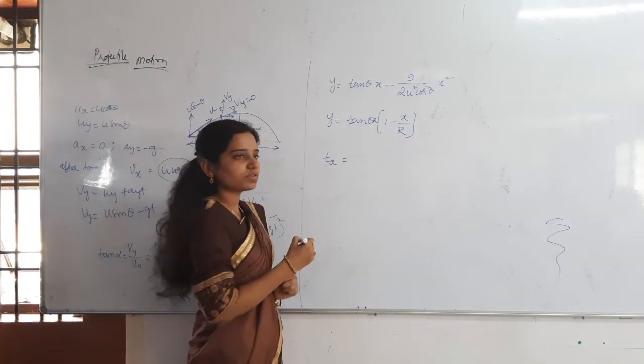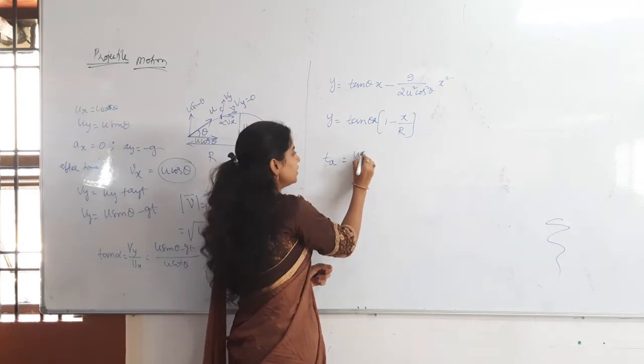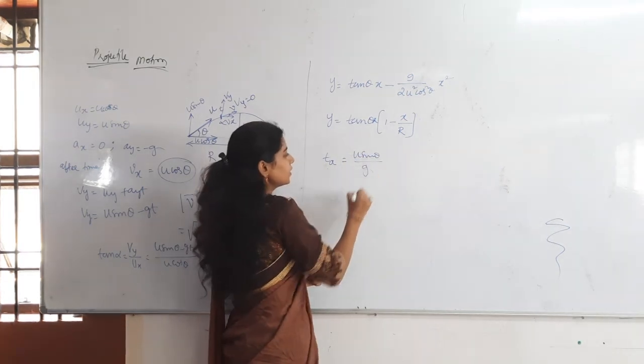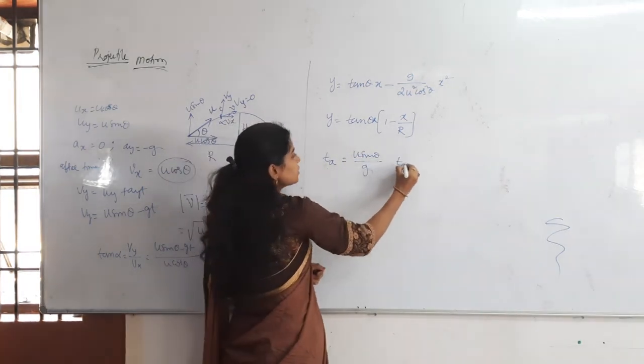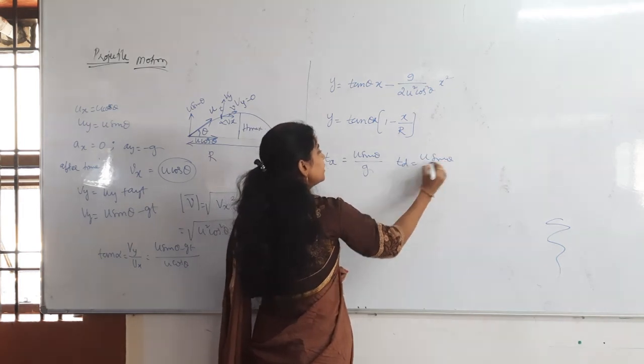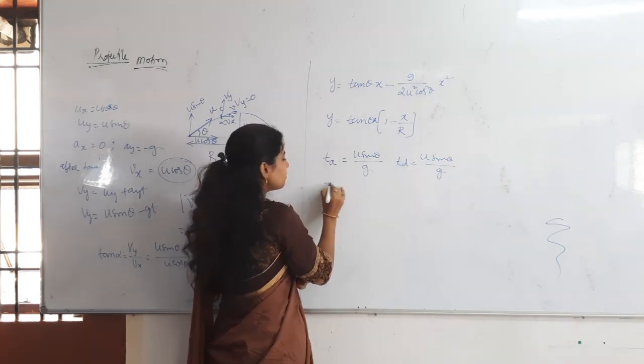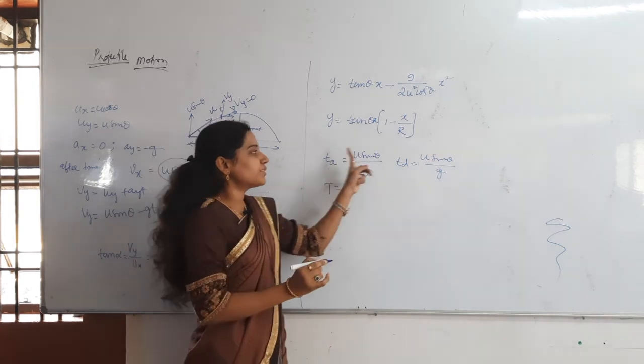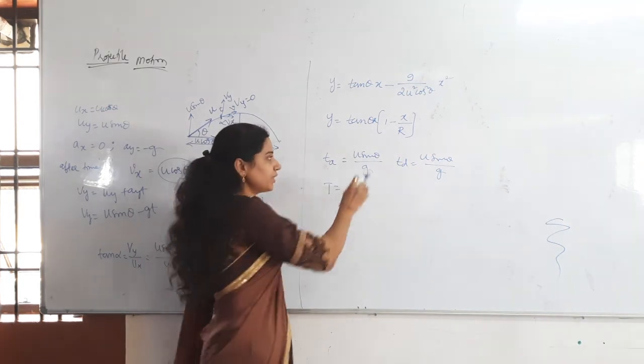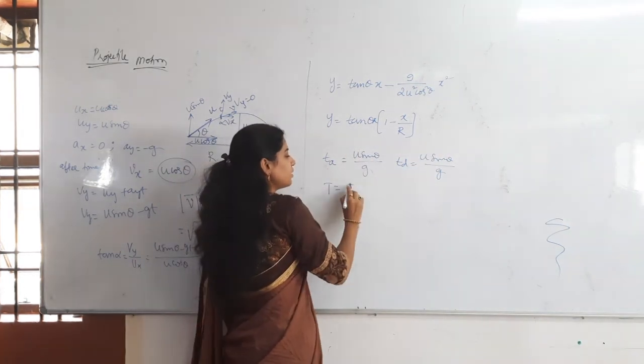And after that, we found the time of ascent. Time of ascent is equal to u sin theta by g. And time of descent is equal to u sin theta by g only. Total time of flight is time of ascent plus time of descent, then u sin theta by g plus u sin theta by g. How much is that?